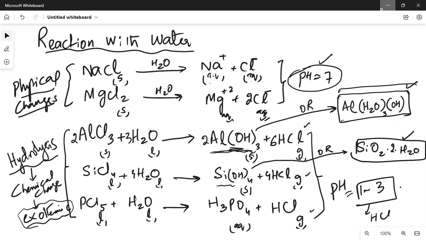तो ये है. अब मुझे बताएं किसी ने बैलेंस की लास्ट इक्वेशन? 4 H2O and 5 HCl. 4 with this and 5 with this. I hope it balances. Hydrogen is 8, 5, 3, 8. Good. Phosphorus 1, chlorine 5, oxygen 4. Good. Balanced. So this completes third period elements, and in fact the biggest chapter of inorganic as well.